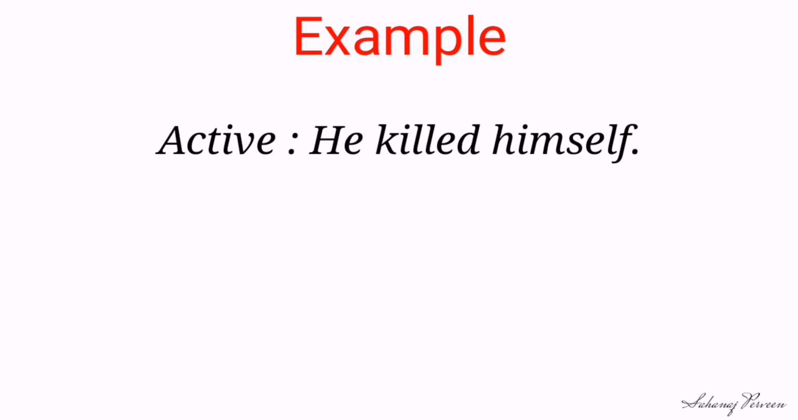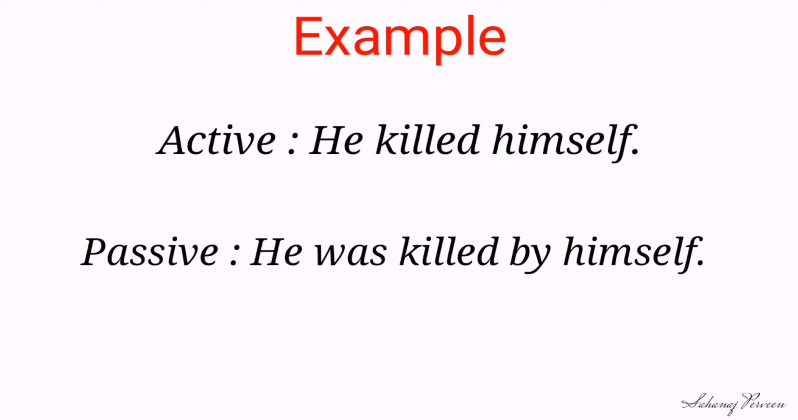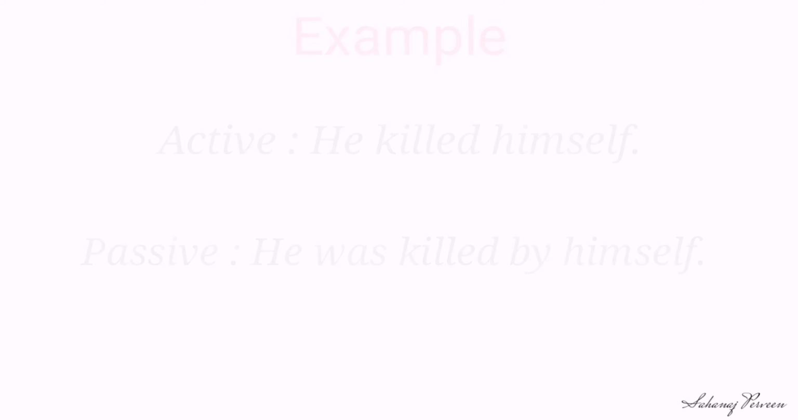Dear students, look at another example. Active: He killed himself. In this active, the verb was in past form, so our passive is: He was killed by himself.